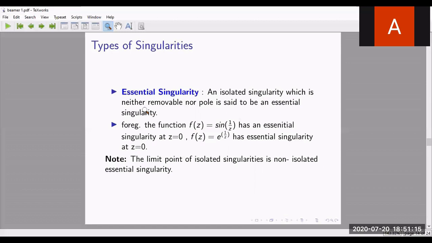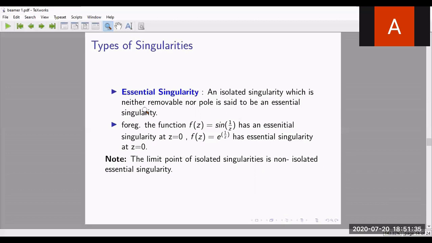For a pole, by looking at the example, clearly we have the term (z minus z naught) raised to m in the denominator, or you can check by the limit as z tends to z naught of mod f of z. If it is infinity, it is a pole. If the given function is not removable and not a pole, then we say it is an essential singularity.